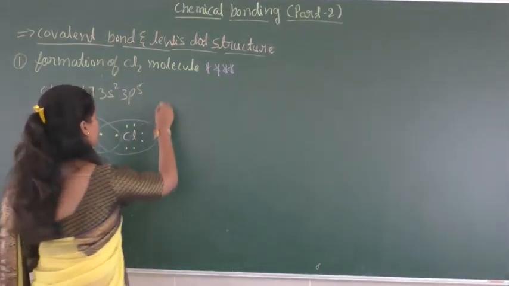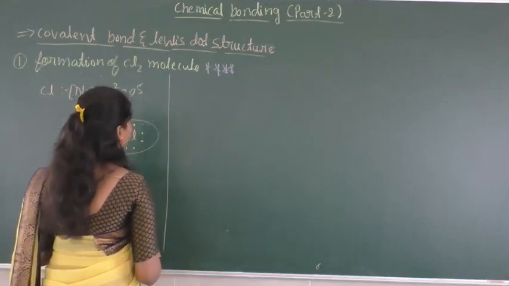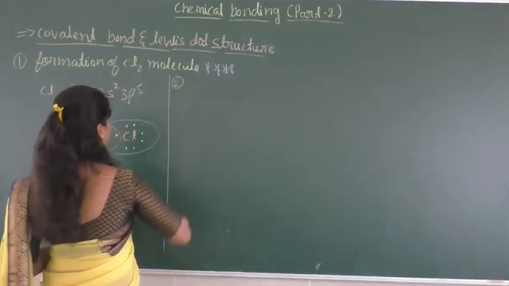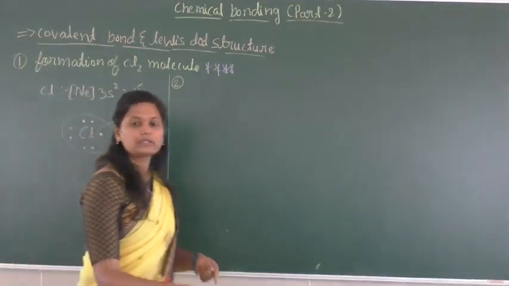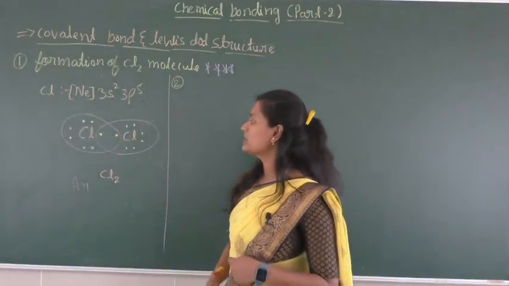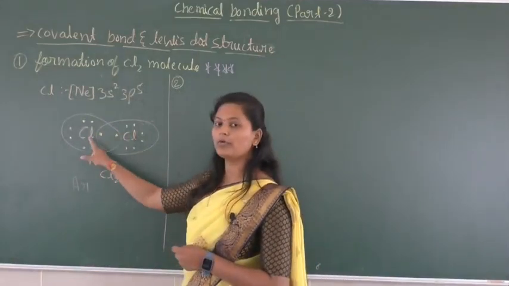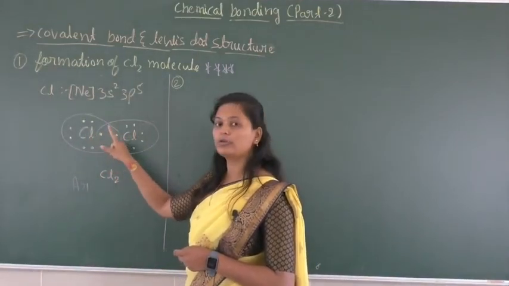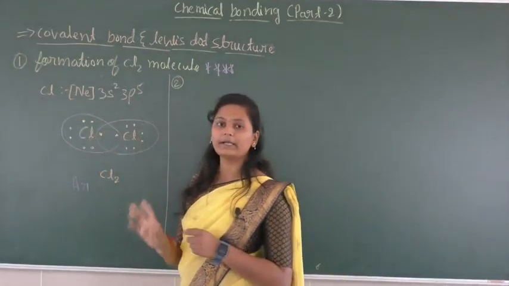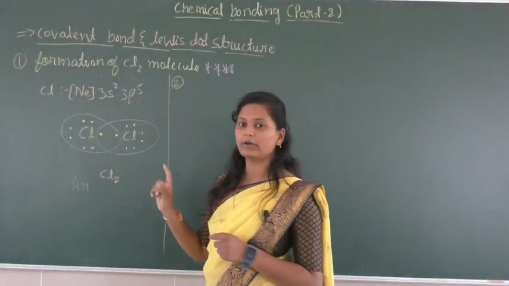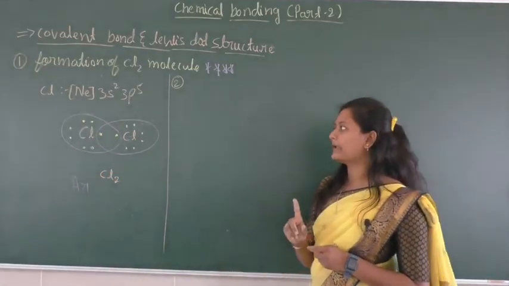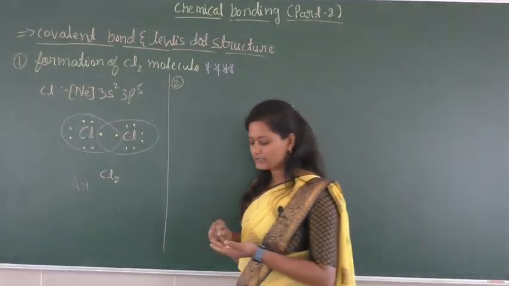So in the same way, when we consider the second one, this is the example for a homonuclear species. Okay, so here chlorine and chlorine are homonuclear, meaning the nucleus is of the same kind, right? So the two chlorine atoms are homonuclear atoms. So now we are going to consider an example for a heteronuclear species.